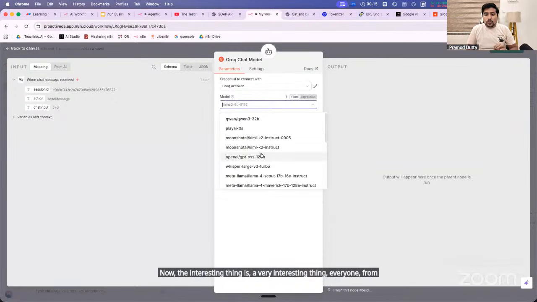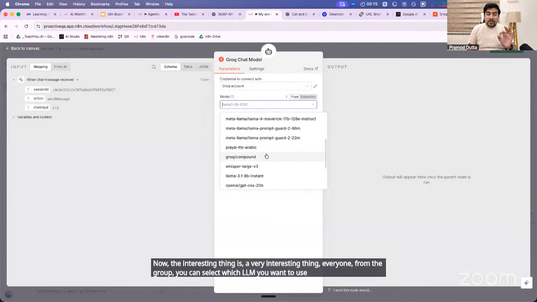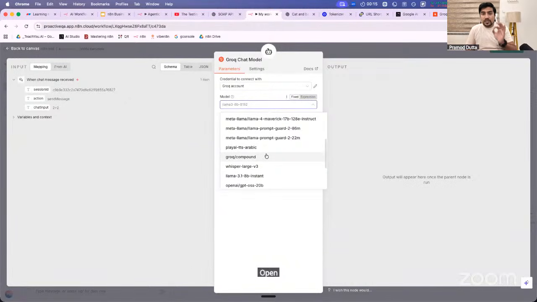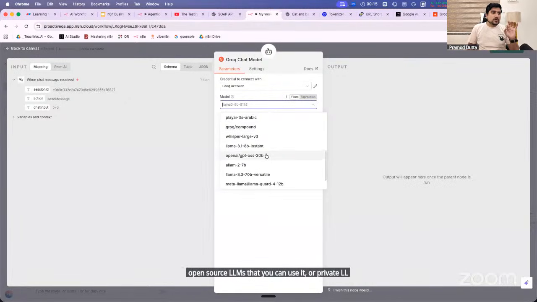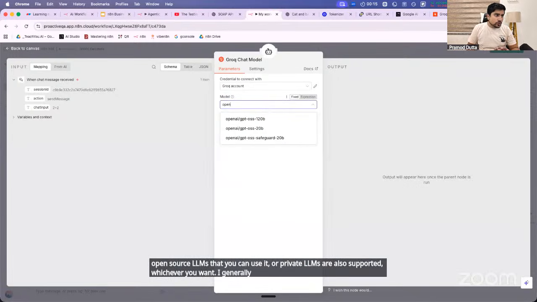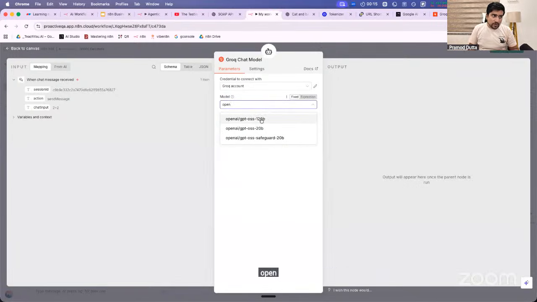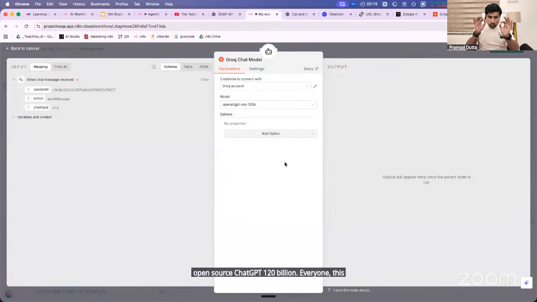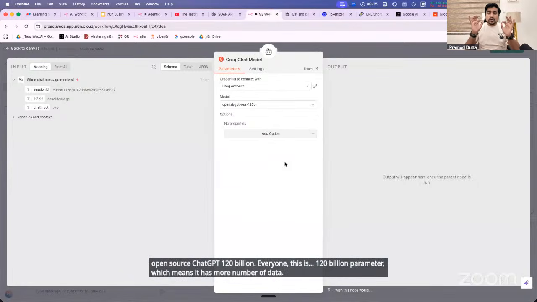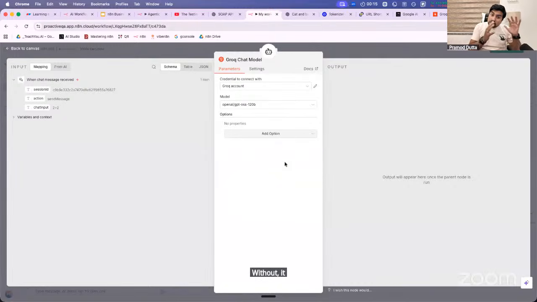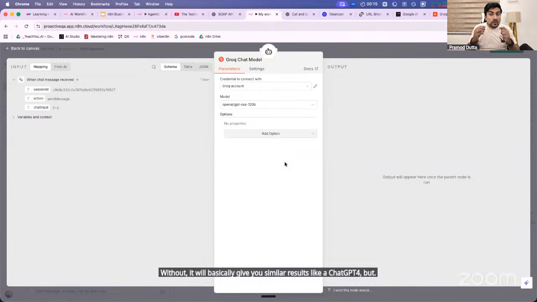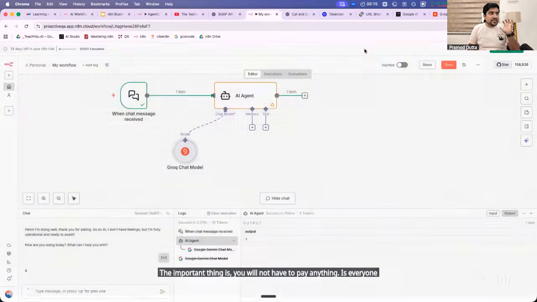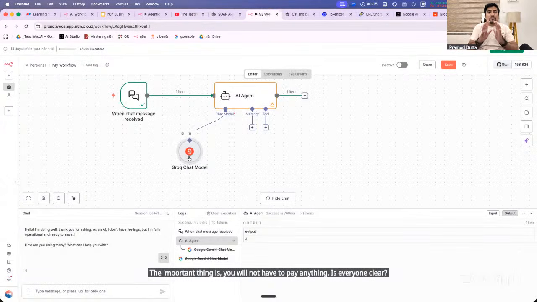Now the interesting thing, a very interesting thing, everyone. From Grok, you can select which LLM you want to use. These are free open source LLMs that you can use, or private LLMs are also supported. I generally prefer to use the open source ChatGPT 120 billion. Everyone, this is a 120 billion parameter model, which means it has more data. It will give you very good results, similar to ChatGPT 4, but the important thing is you will not have to pay anything. Is everyone clear? Now there is no need to pay, because Grok is free for the maximum number of times you can use it.